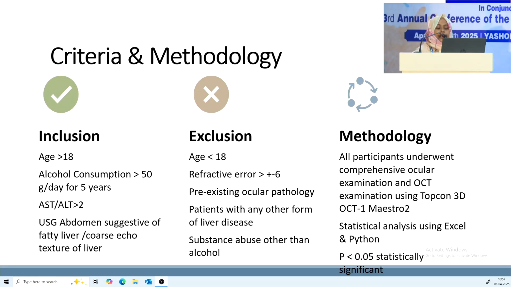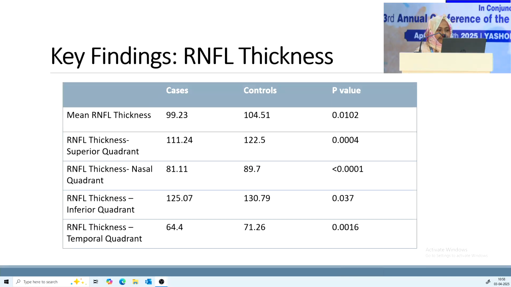Exclusion criteria include age less than 18 years, refractive error of more than 6, pre-existing ocular pathology, patients with any other form of liver disease, substance abuse other than alcohol. Methodology: all participants underwent a comprehensive ocular evaluation and OCT examination using Topcon 3D OCT-1 Maestro 2. Statistical analysis was done using Excel and Python, and a p-value less than 0.05 was considered statistically significant.